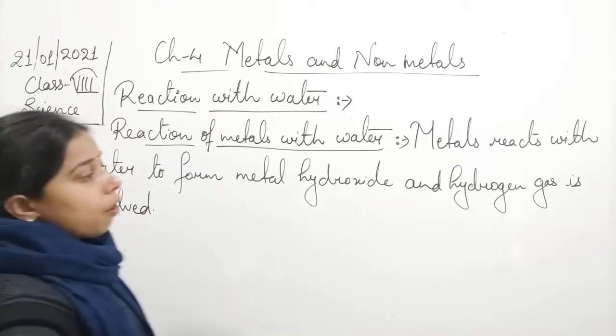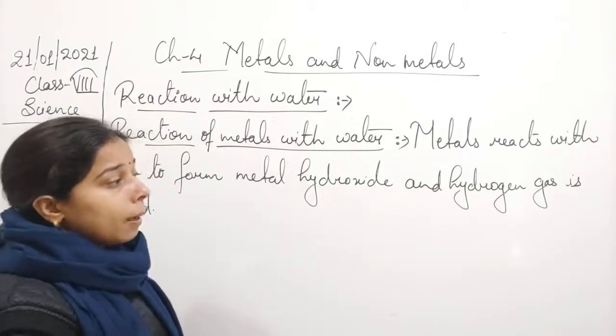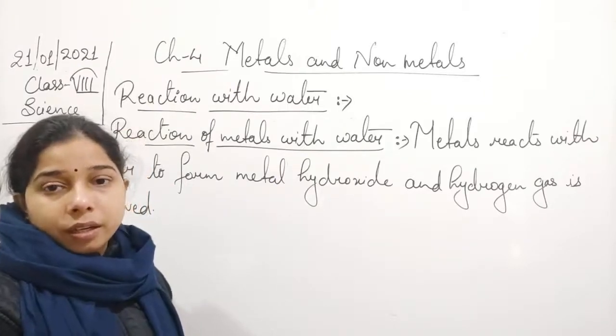So either it will form the metal hydroxide or it can form the metal oxide, and in both cases hydrogen gas will be evolved.